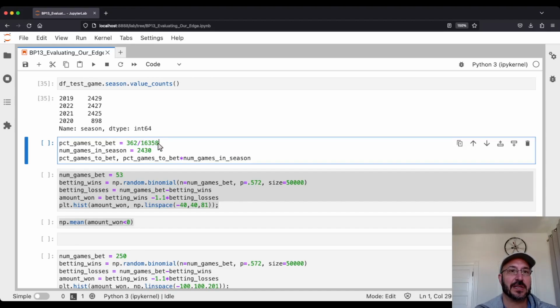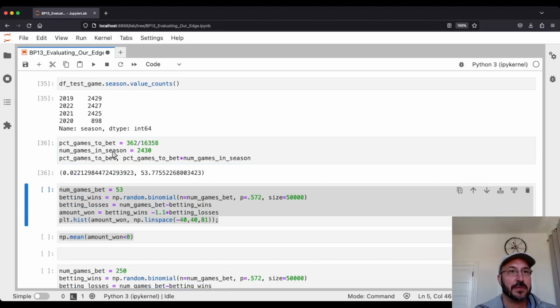That's how many games were in this test set. So we're only betting on about 2.2% of the games, where we have enough of an edge to bet. And so in a season at this threshold, we're only going to bet on like 53, 54 games. Again, assuming the future plays out like the past did.